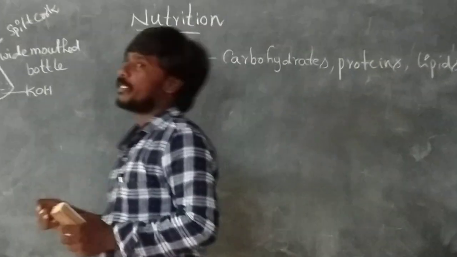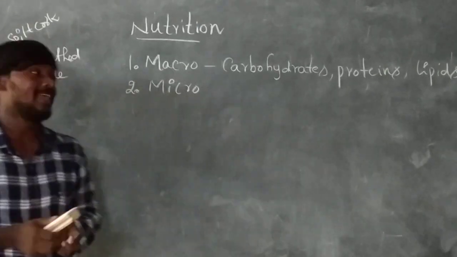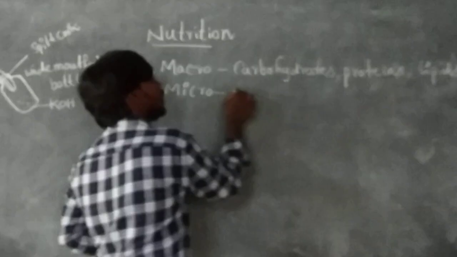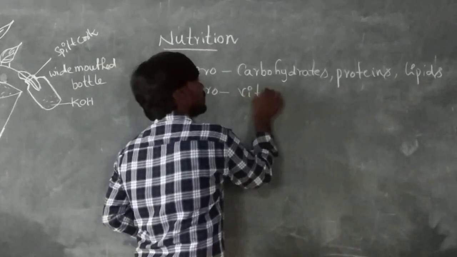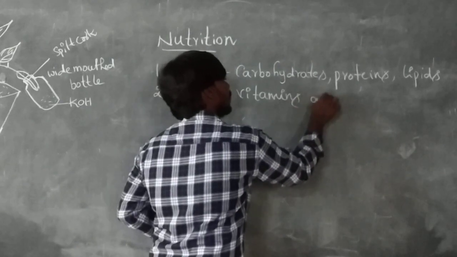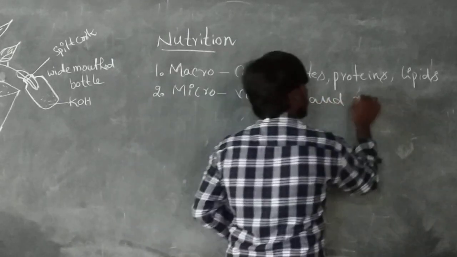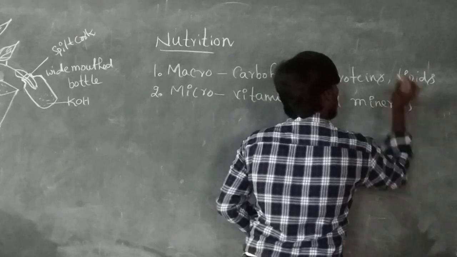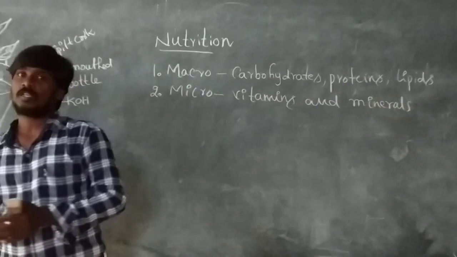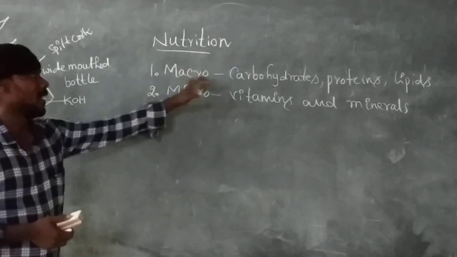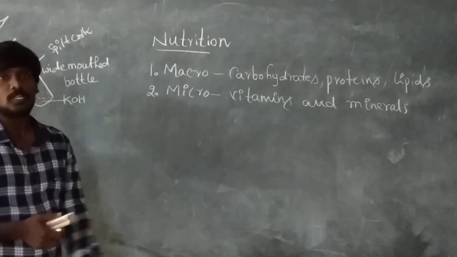These are called macronutrients. The second one is micronutrients. Micronutrients are mainly two types: vitamins and minerals. So these are the two types of nutrients: macronutrients and micronutrients.